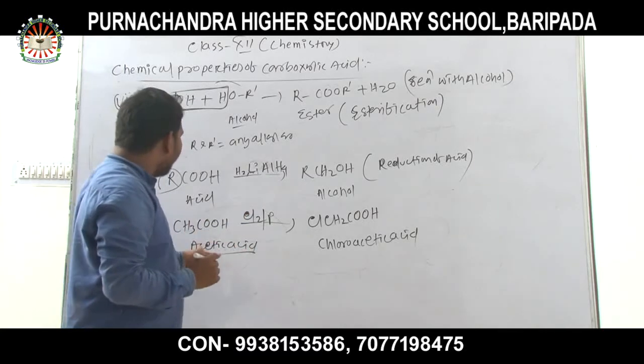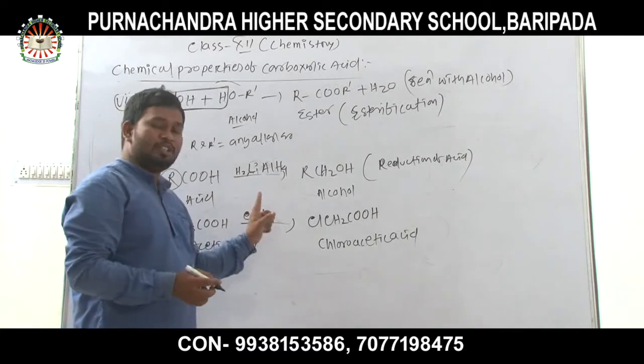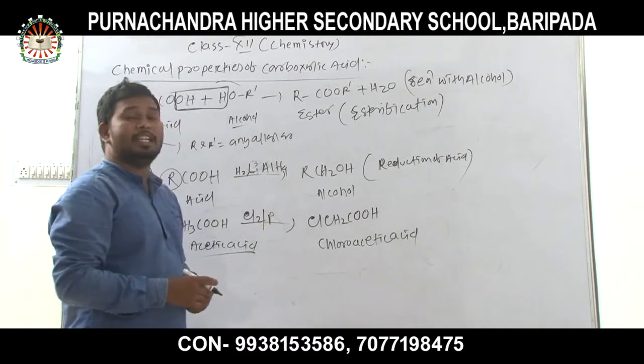Again, I repeat that when acetic acid reacts with chlorine in presence of phosphorus, then chloroacetic acid is formed.